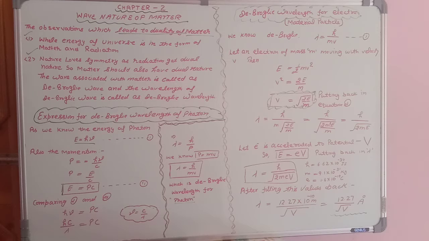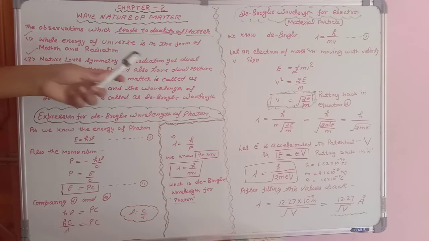But first of all, what are those observations which lead to the duality of matter? What provoked the scientists to study and discover more about it? So students, there are 2 points which lead to the duality of matter. First, the whole energy of this universe is in the form of matter and radiation. Second, nature loves symmetry. If radiation has dual nature, then matter should also have dual nature.